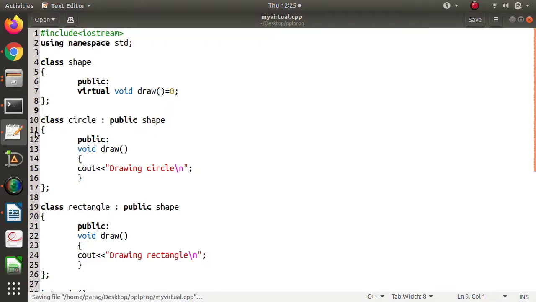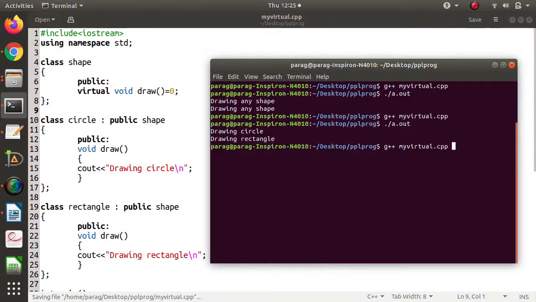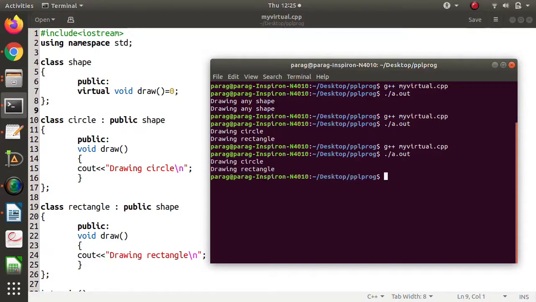Now see, if I run this, we'll compile this first and then we'll run this. We are getting the same output. So what we have done: previously there were some statements written for the draw function of this parent class. Now we have removed those statements and here we have assigned 0.